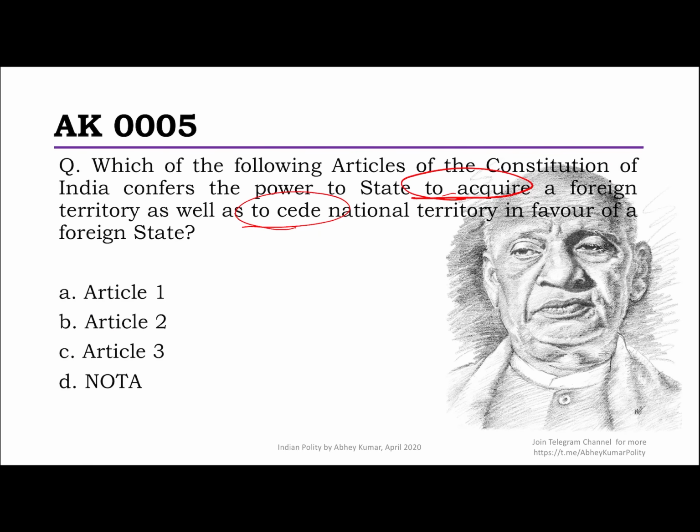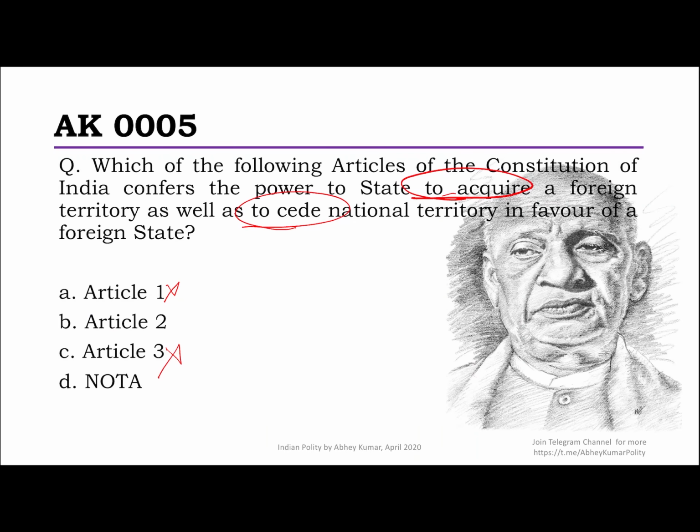Now, this is actually a question which I would say is a good question. I believe that none of you should be confused in option 1, because option 1 has nothing to do with acquisition or cession of any territory. It just defines what is India, what is territory of India, which are the states. Also, Article 3 deals with just the reorganization, changing of boundaries, names, and such kind of things. Jammu and Kashmir or Telangana, these kind of things that you have also seen in recent times.